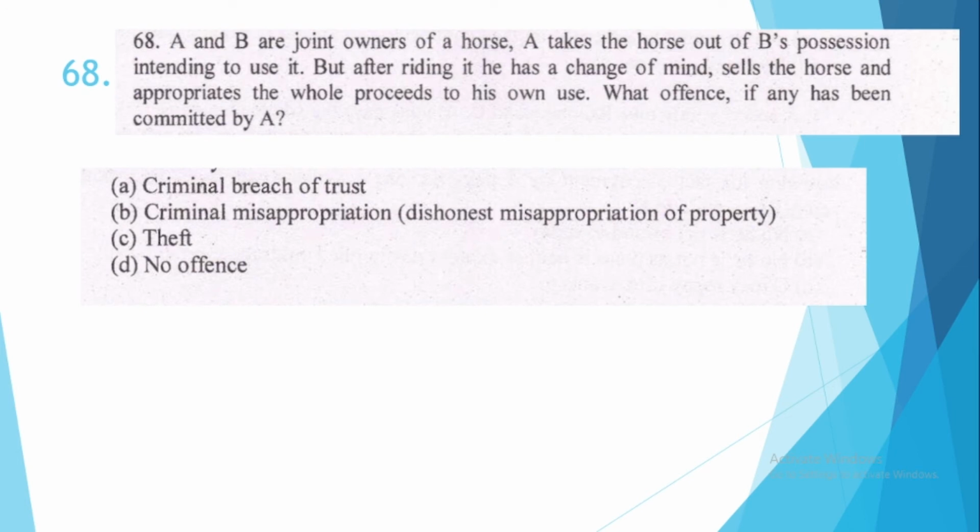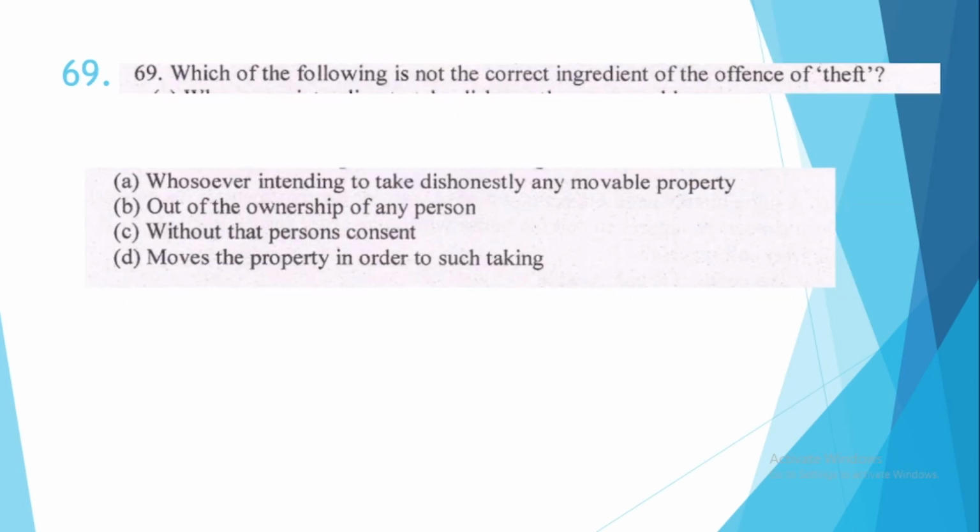68. A and B are joint owners of a horse. A takes the horse out of B's possession intending to use it, but after riding it he has a change of mind, sells the horse and appropriates the whole proceeds to his own use. What offence, if any, has been committed by A? The correct option is option number B, criminal misappropriation. This is also known as dishonest misappropriation of property.